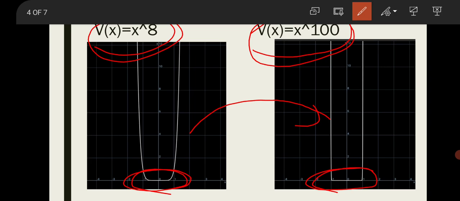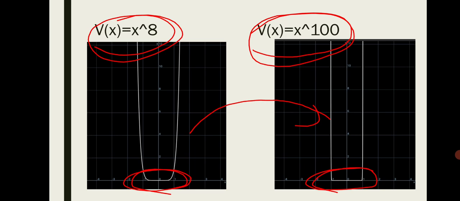That means if we change the power of x from x² to x^4, x^8 and x^100, the variation of potential with position changes drastically.